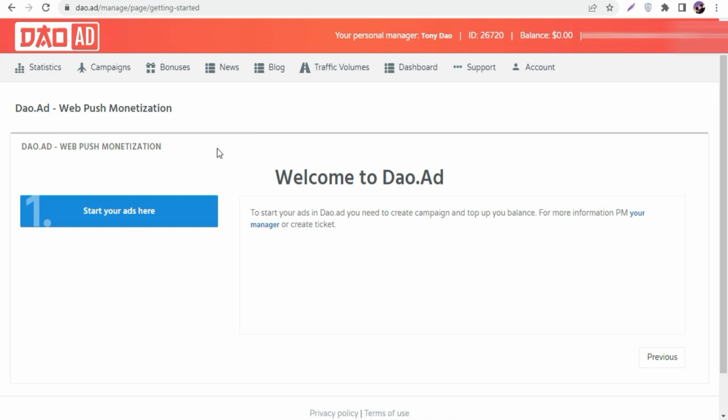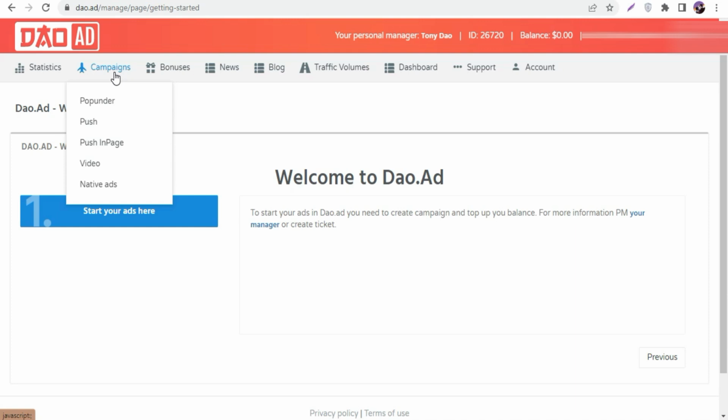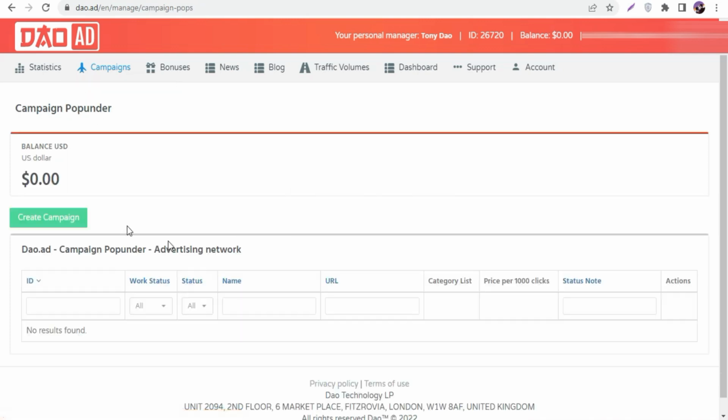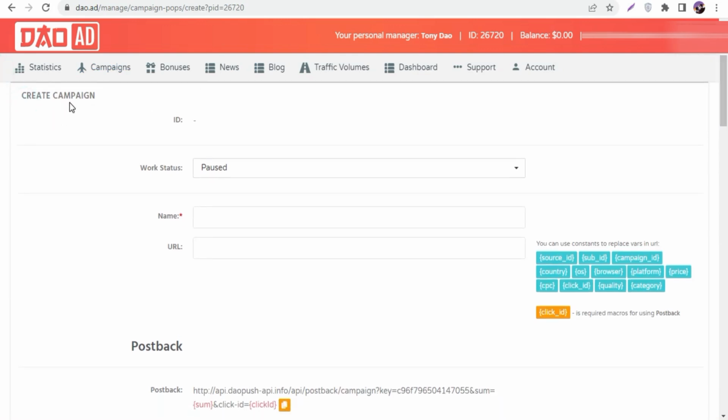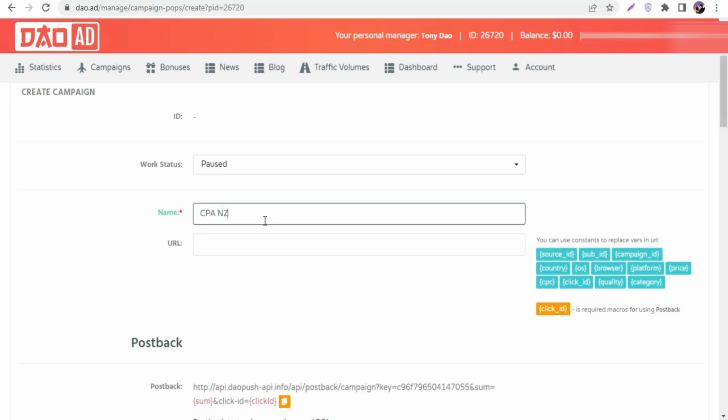So once you came here, what you guys can do, you simply click on campaigns, and there are different kind of objectives. So for today, we're gonna go with pop under. This is really good, especially for CPA marketing. I'm gonna click on pop under. Click this. So once you click this, you guys simply click create campaign. Now you guys can see this kind of page, create campaign. So now first thing is you guys can name your campaign. So I added a name, CPA NZ, means CPA marketing for basically New Zealand.